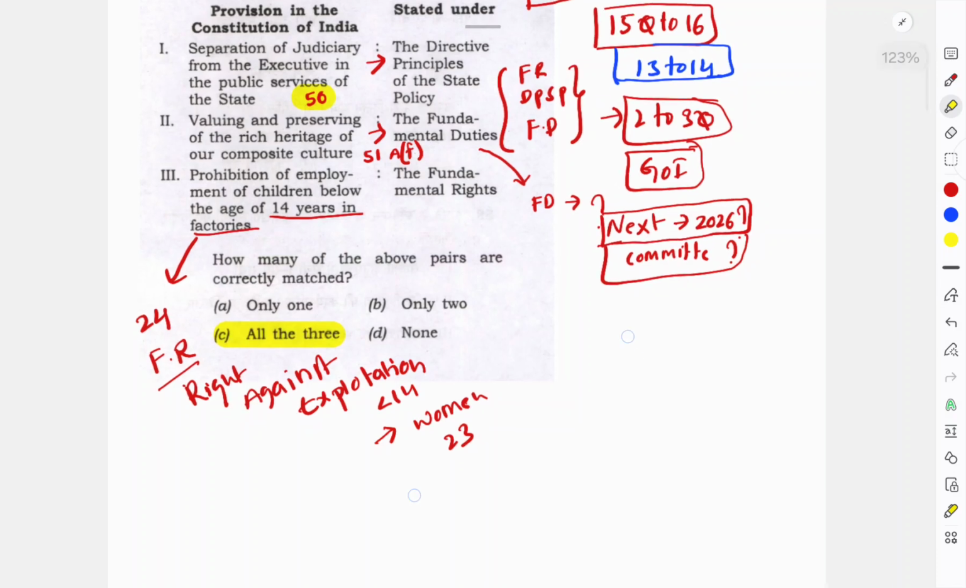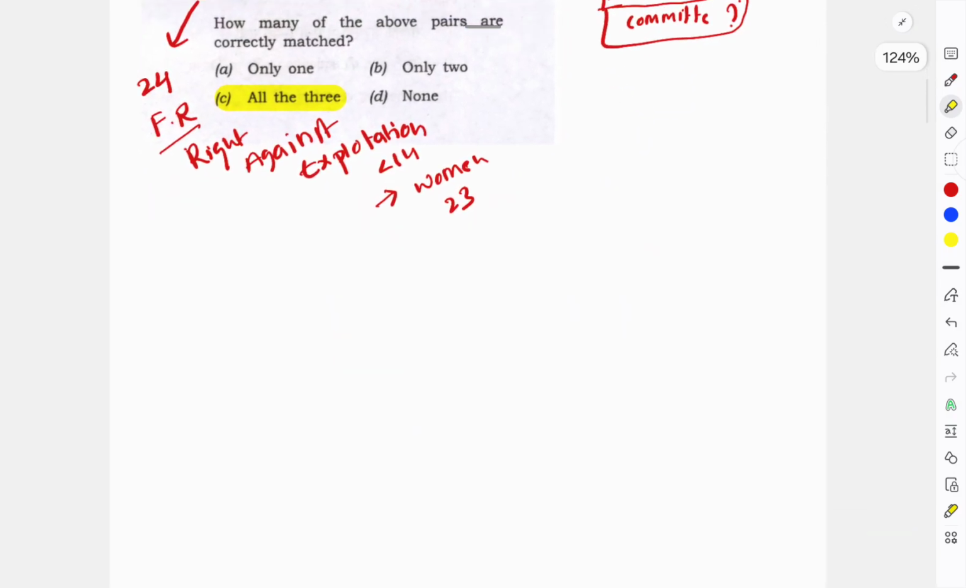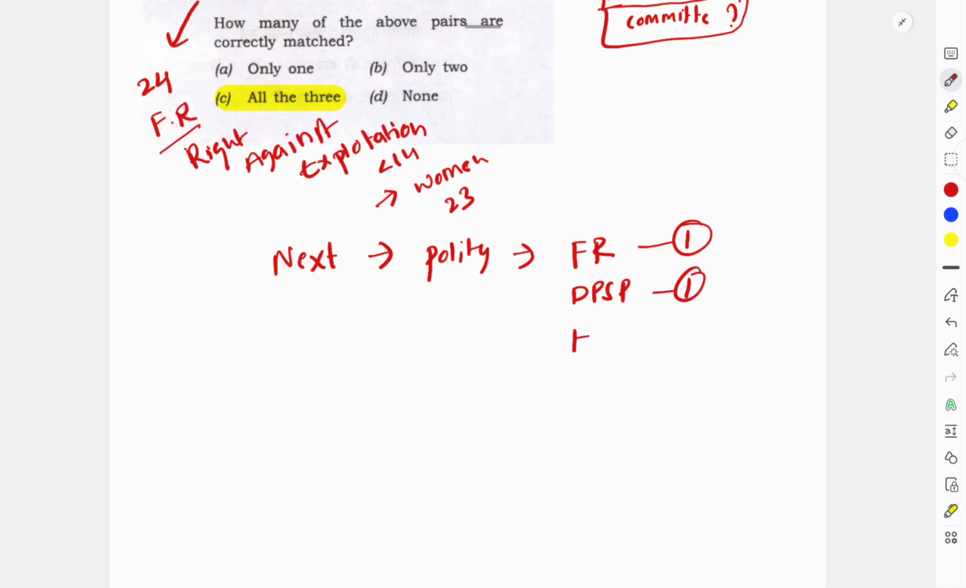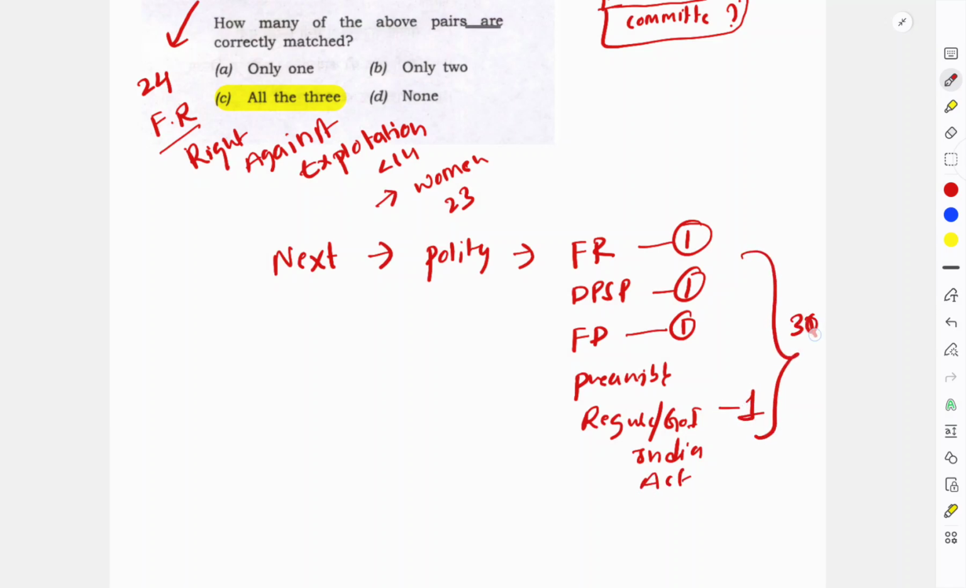So I want to give certain points here. Those who are preparing seriously for 2026, you can always keep in your mind from polity, especially, there will be a question on fundamental rights, one question, DPSPs one question, fundamental duties one question, and preamble, regulating and Government of India Act, one question. I can assure that at least three questions are directly picked from this section.